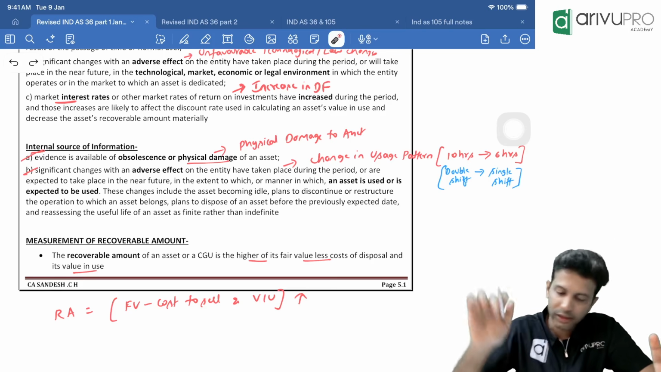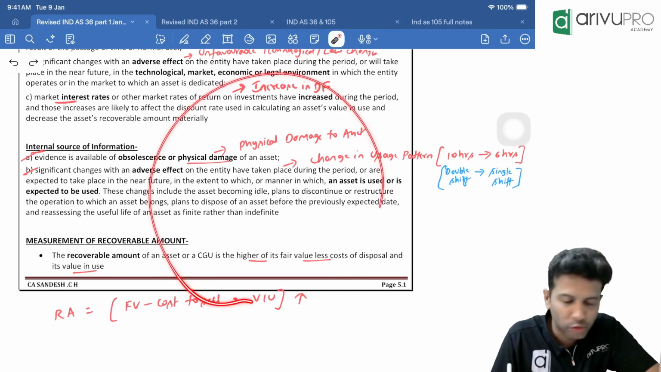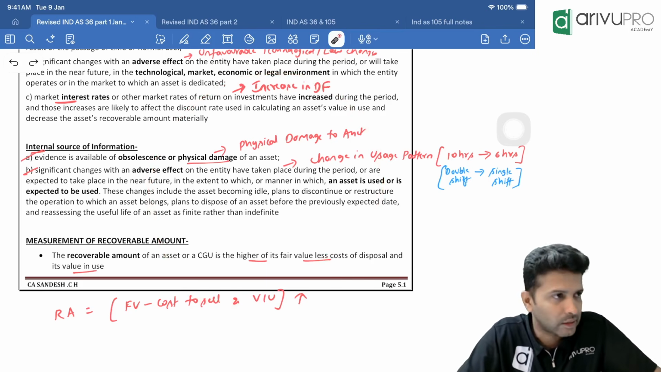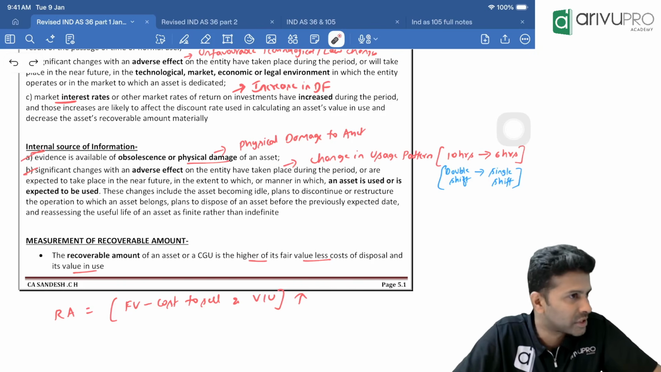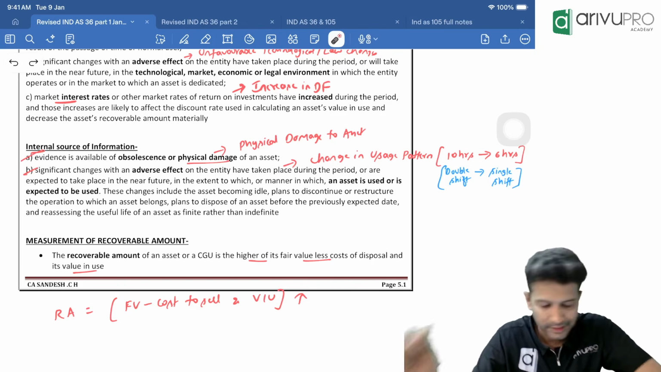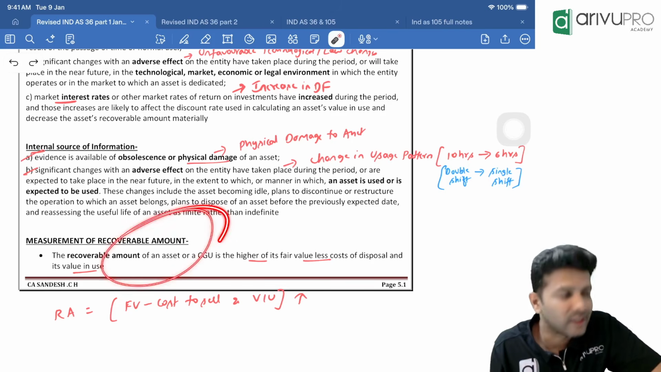Jayan, so far good, no? Even if you're studying for the first time, so far all comfortable, right? No problem. So with your permission, can I move on? Okay, perfect. Thank you.